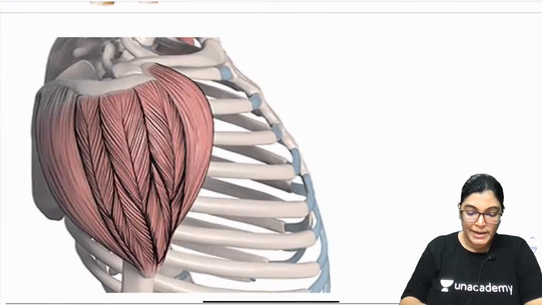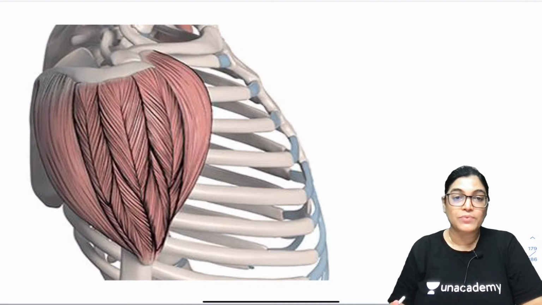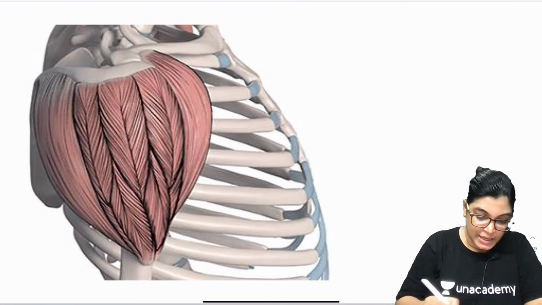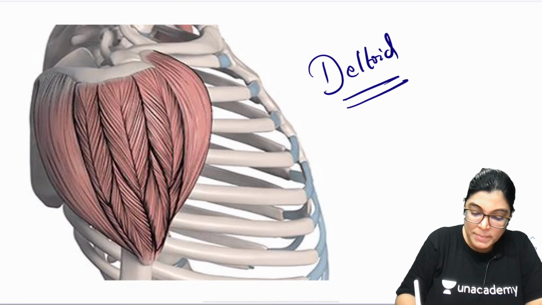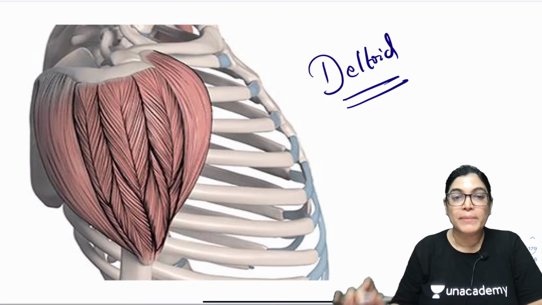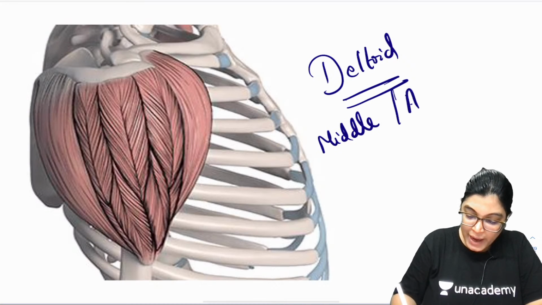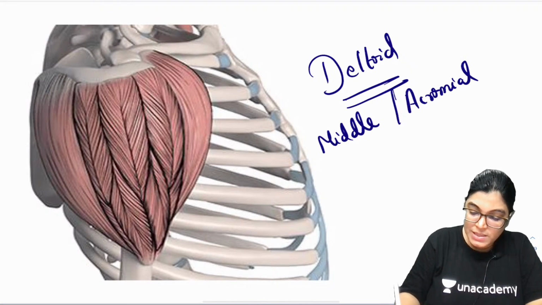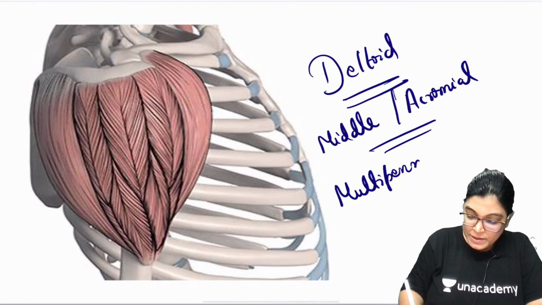Now, I want to show you a diagram where you can appreciate the fibers of deltoid muscle. The acromial fibers are multipinnate. See here, the muscle which is shown is the deltoid muscle. Actually, to give you the best answer, it's only the middle or acromial fibers of deltoid which are multipinnate. So, everyone can appreciate this.